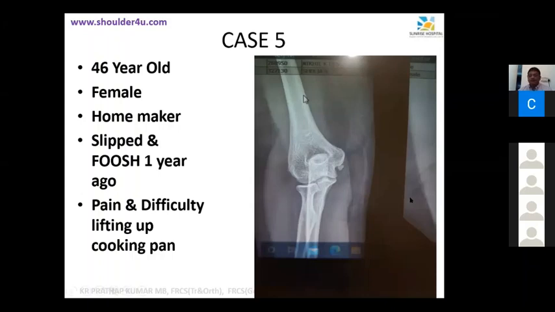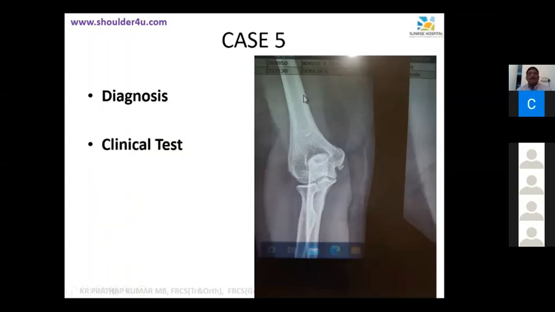So how do you test that? We will take it as an ulnar collateral ligament injury. What are the clinical tests? You can chip in now. Which year are you in? Final year. Okay, go on. How do you test that? Valgus stress test. Anything else?